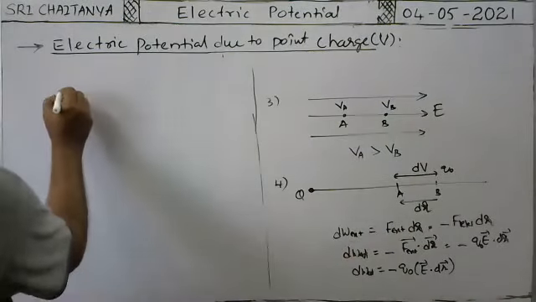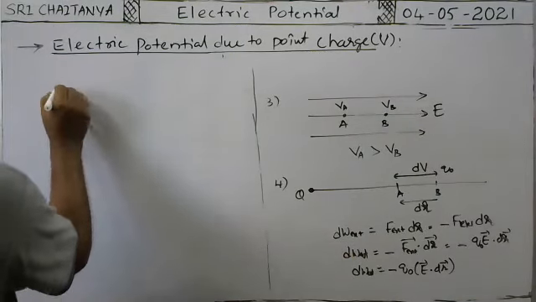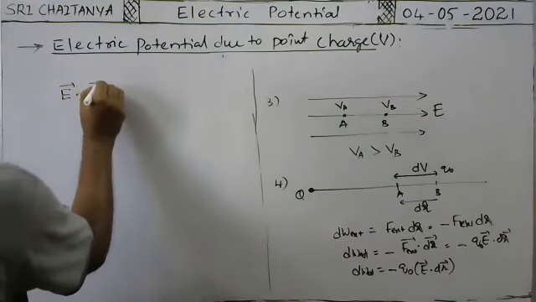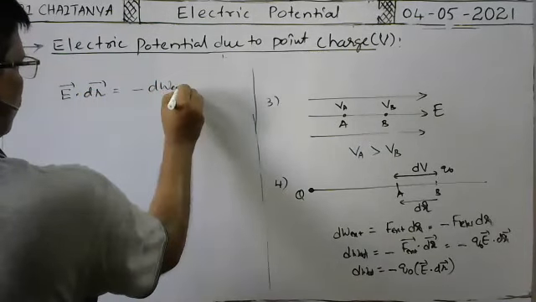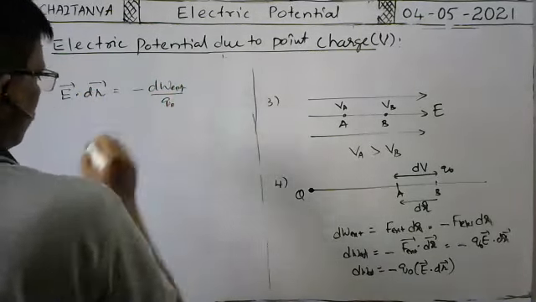Here from this you see, E bar dot dr bar is equal to minus dW external by Q naught, no?